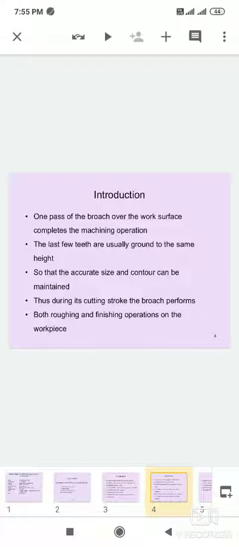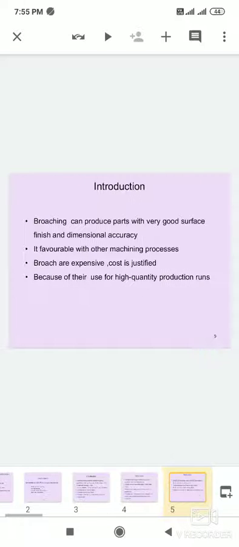The last few teeth are usually ground to the same height, means size, so that accurate size and contour can be maintained. Thus, during its cutting stroke, the broach performs the roughing and finishing operation on the workpiece.